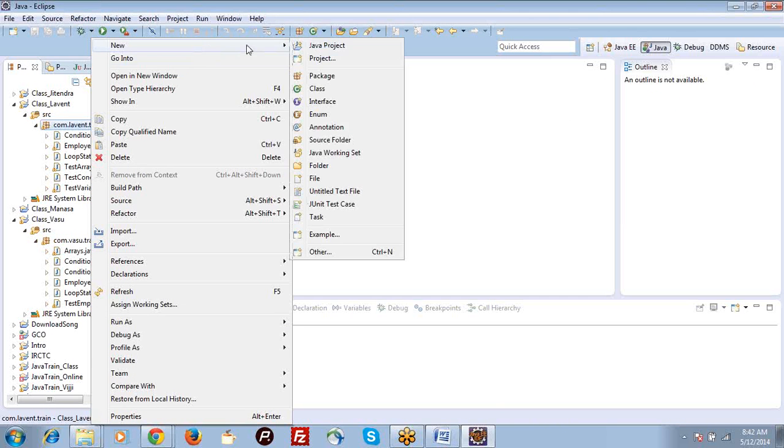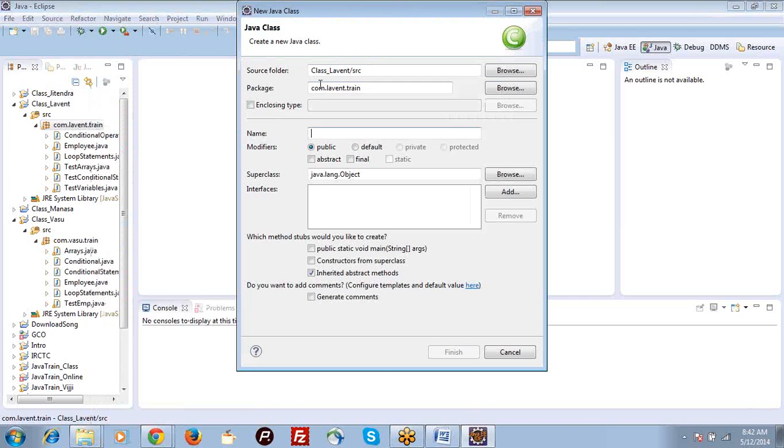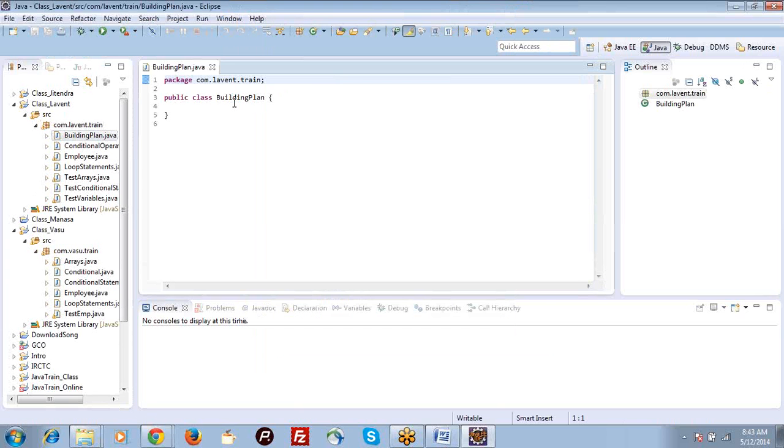So I will take one more example. Like I want to construct a few buildings. Building plan. I will describe the behavior of my constructions here, and I can build n number of buildings based on that.